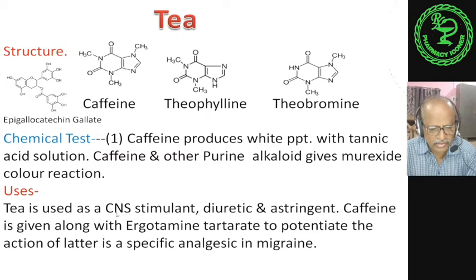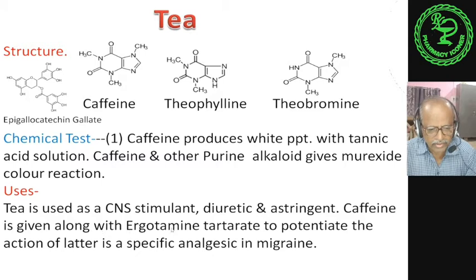As it is a CNS stimulant, most of the time we take tea or coffee because it contains caffeine. It is also a diuretic and astringent, astringent due to the presence of tannin compounds.